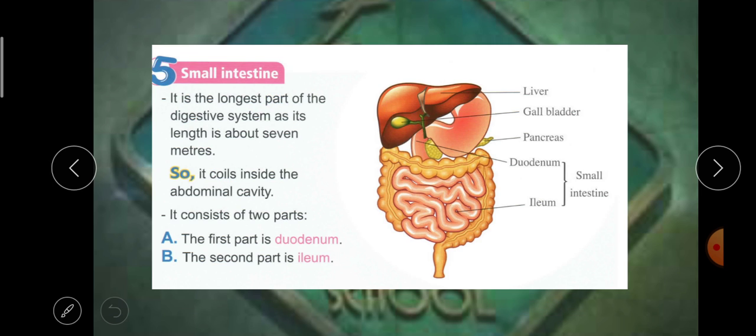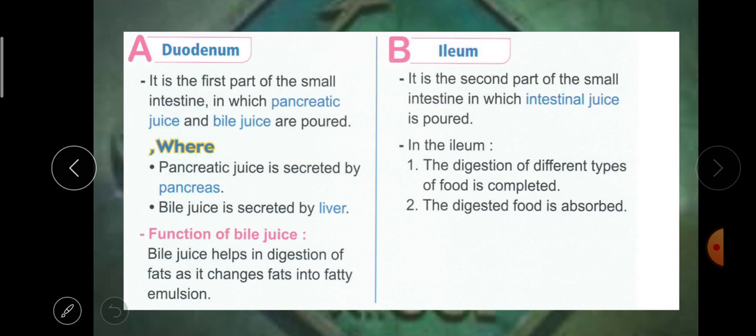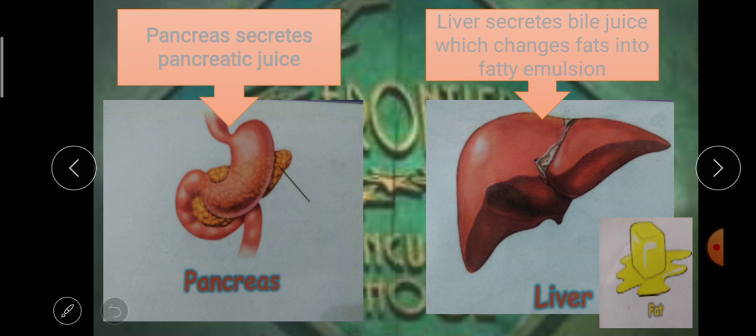In the duodenum, you see the liver connect with the duodenum and the pancreas connect with the duodenum. So, the duodenum is where the liver secretes juice and the pancreas secretes juice. We said before, the digestive canal helpers which secrete juices help in digestion. There are 3: salivary glands, liver, and pancreas. The liver secretes juice that contains enzymes. This juice is called bile juice.